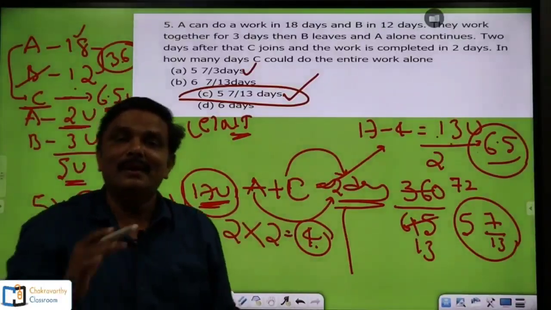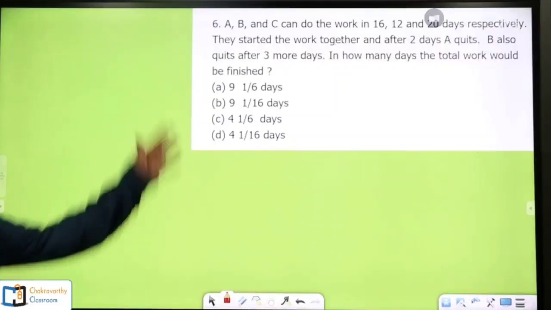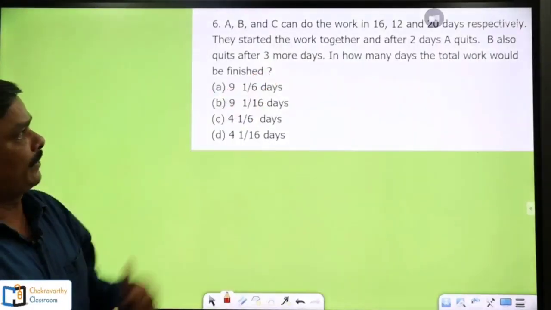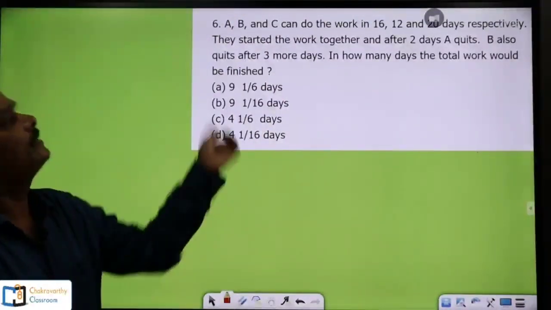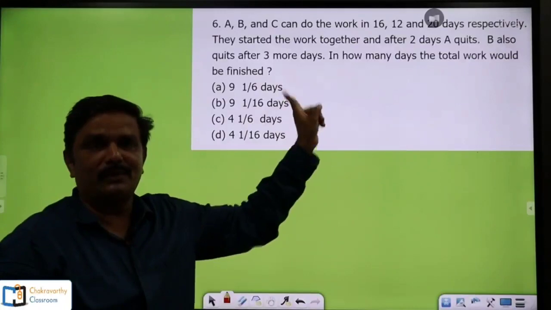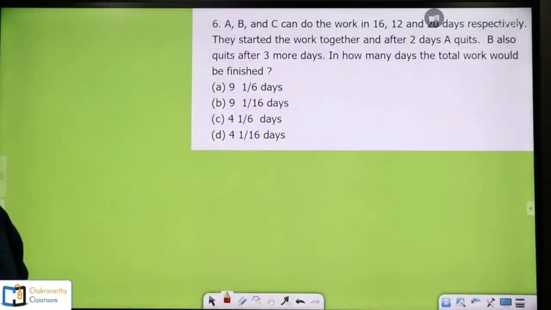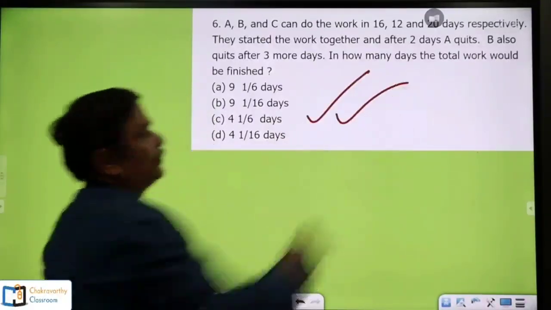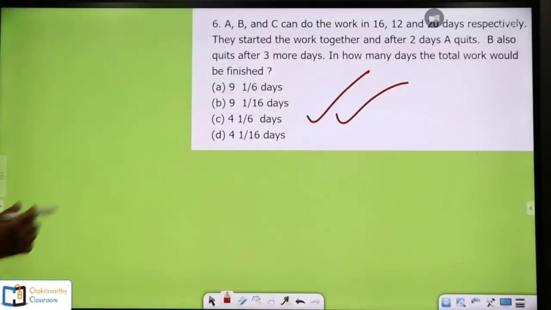Hope you must have got the idea. Right, now move on to the next question here. Next one you see, the sixth one: A, B and C can do the work in 16, 12 and 20 days respectively. They started the work together and after 2 days A quits. Just now we have done one question of this sort, right? Next, B also quits after 3 more days. You do this question. This is for you. You have to do this one because just now I have done one question in this class. Now go for the next one here.